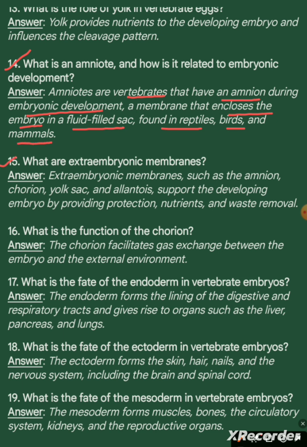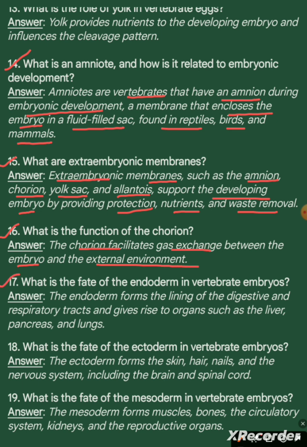Question 15. What are extraembryonic membranes? Answer. Extraembryonic membranes such as the amnion, chorion, yolk sac, and allantois support the developing embryo by providing protection, nutrients, and waste removal. Question 16. What is the function of the chorion? Answer. The chorion facilitates gas exchange between the embryo and the external environment.